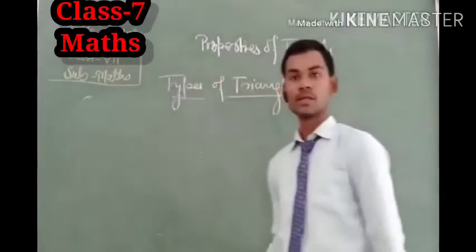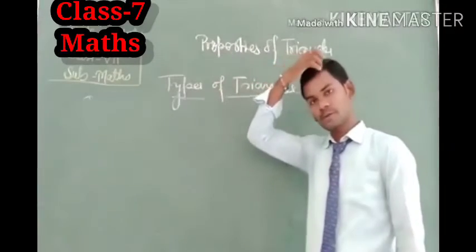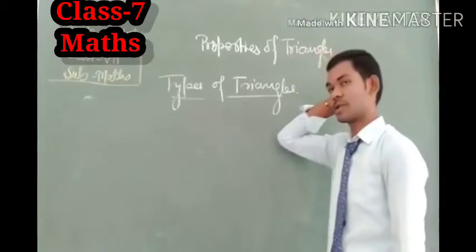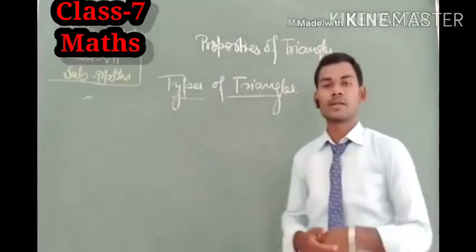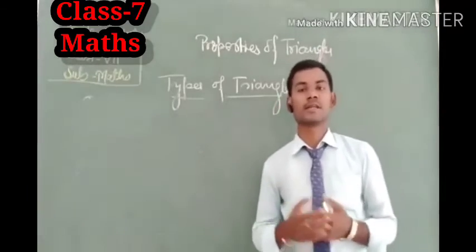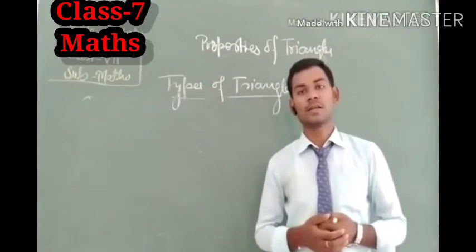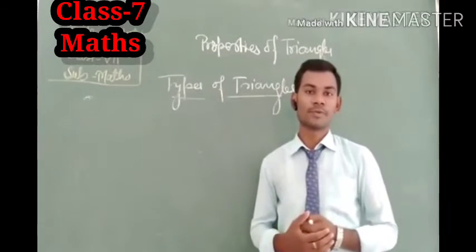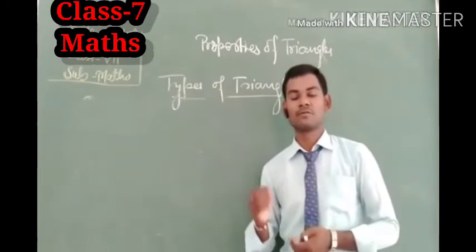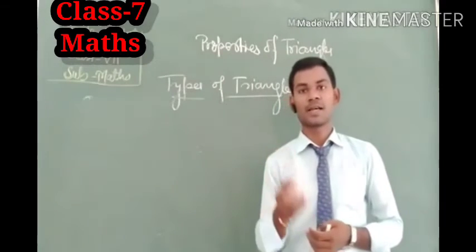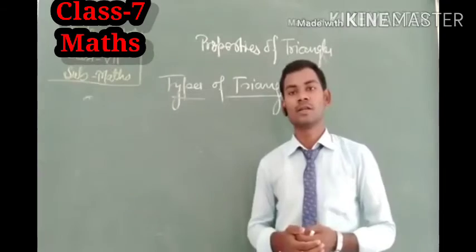Let us see what are the types of triangle. As we generally categorize triangles in three parts, as you have studied in your previous classes, we say equilateral triangle, isosceles triangle, scalene triangle.